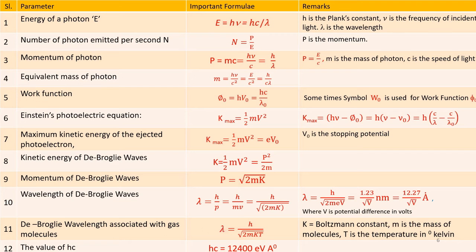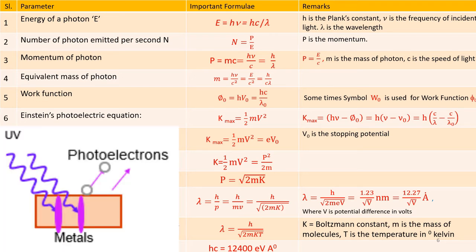Then the value of hc by e is 1240 into 10 to the power of minus 9 electron volt meter. Please remember all these formulae. The detailed explanations have been given in our videos 11A, 11B and 11C, and we are also answering some of these formulae in the subsequent slides.